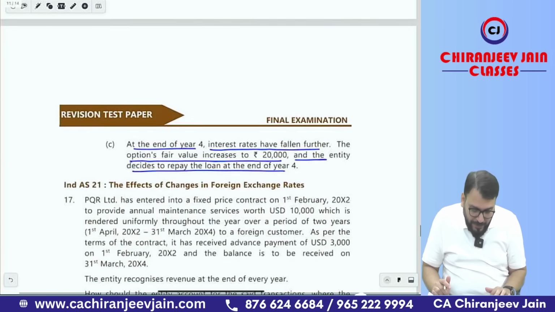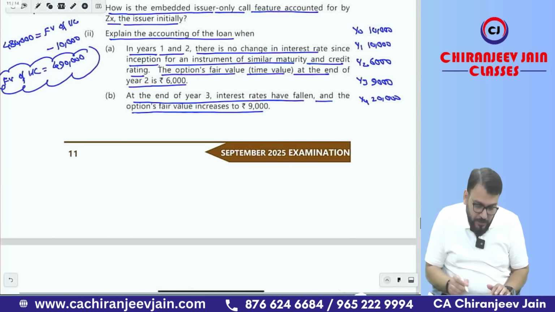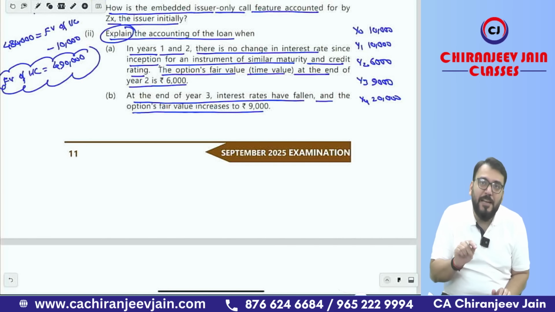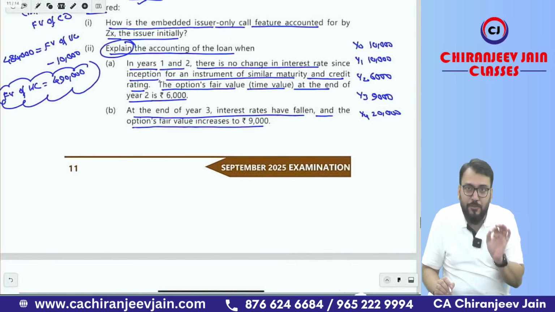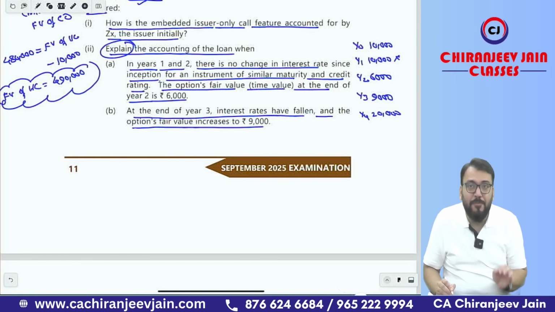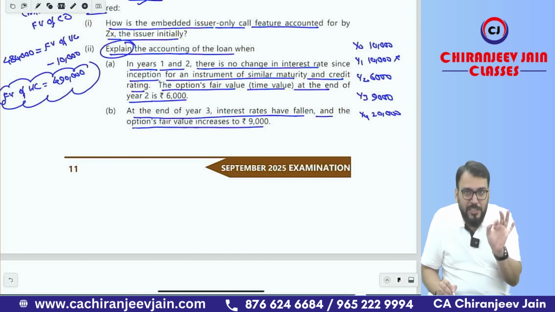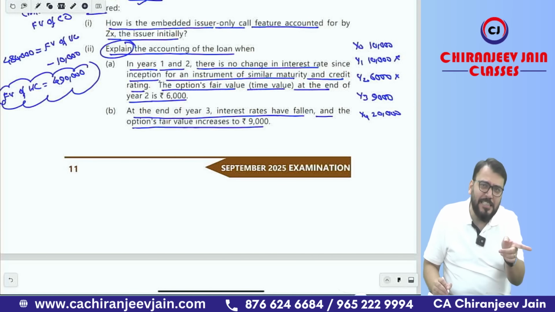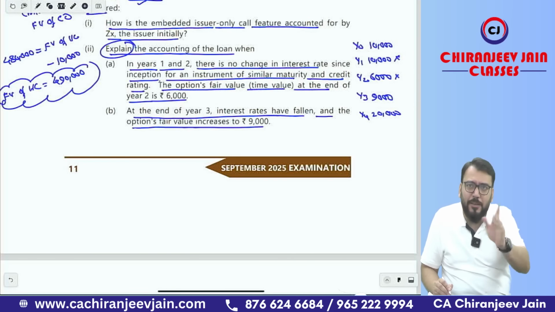Correct. So what they have asked, you can see: explain the accounting of the loan. They have done the explanation in para format, but you can do the journal entry. So at year end 1, you can do the journal entry of interest expense and cash payment, and there are no changes, so no journal entry for the call option. There is no change in the fair value of the call option. Then at year end 2, that interest expense and cash payment journal entry you can do on your own. I am not saying anything about that journal entry.